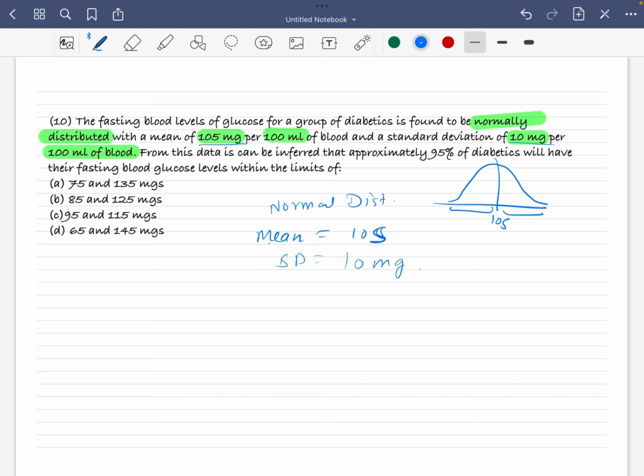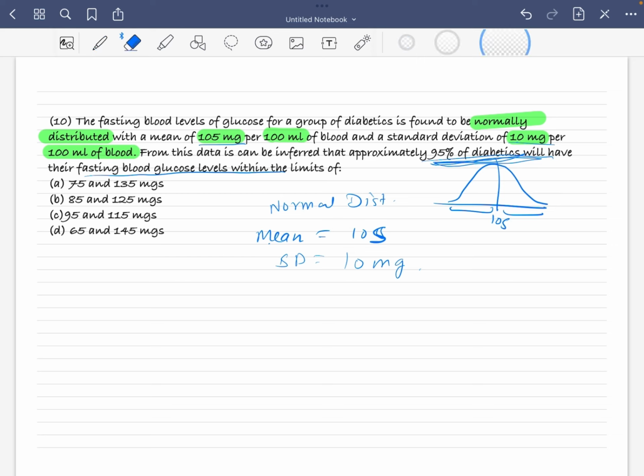They ask for the range within which approximately 95% of the diabetics will have their fasting blood sugar. So what is the range for their blood sugar?